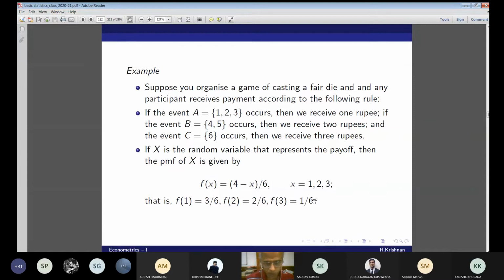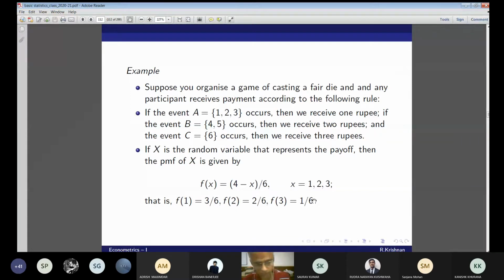What will be the average payment that you would have to make? Somebody comes and plays this game. 5 by 3. Yeah, 5 by 3. So on an average, somebody comes and plays, you would have to pay on an average 5 by 3.